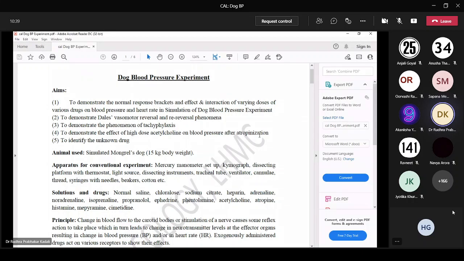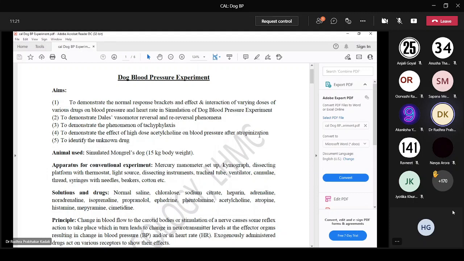The second aim is to demonstrate Dale's vasomotor reversal phenomenon and re-reversal phenomenon. You will demonstrate both of these responses, and then the phenomenon of tachyphylaxis. In the dog BP experiment only, we will see the tachyphylaxis response. We will also demonstrate the effect of high dose acetylcholine on blood pressure after atropine. We will see the effect of acetylcholine per se and the effect of acetylcholine after giving atropine, high doses of acetylcholine after giving atropine, and then identify unknown drugs.